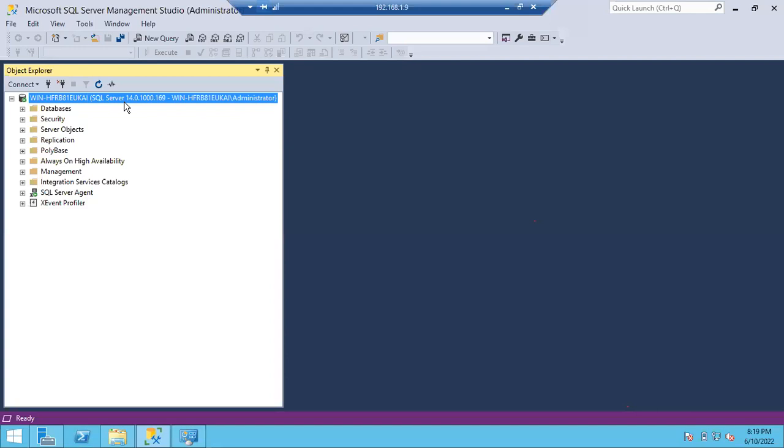Right. So now I want to run some queries. Query means we can call it a command or query or script, whatever it might be. A script means a lot of commands, lines and lines of code. A command or query means a single line command. Now I want to find the version of the SQL Server.